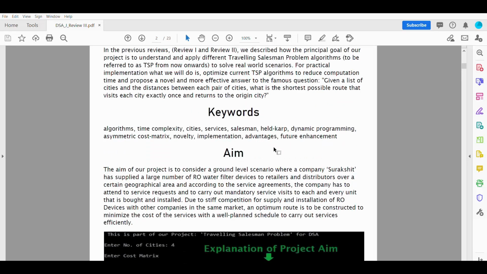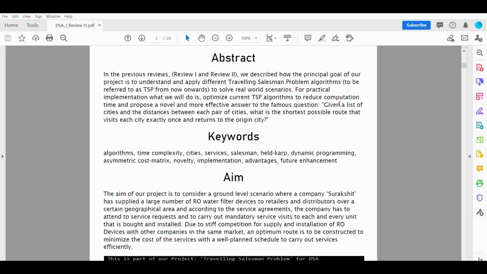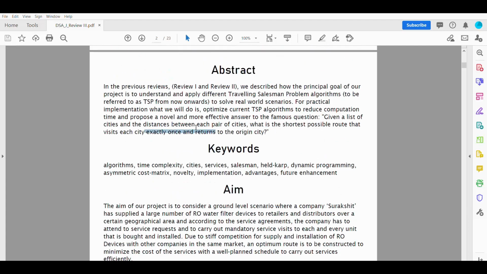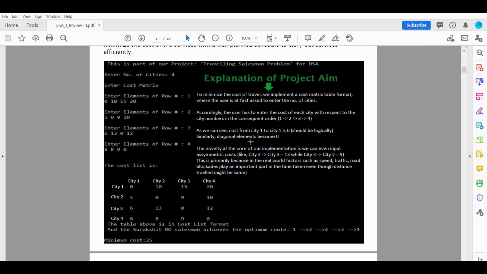So our aim was basically to consider a ground level scenario where a company, which we have named Surakshit, supplies water filter devices and carries out installation services, service requests, etc. So it has a number of salesmen in a certain geographical area, and it has the salesmen engaged to carry out the services from city to city. And as the question suggests, we have to visit each city exactly once and return to the origin city. So the explanation is mentioned here.